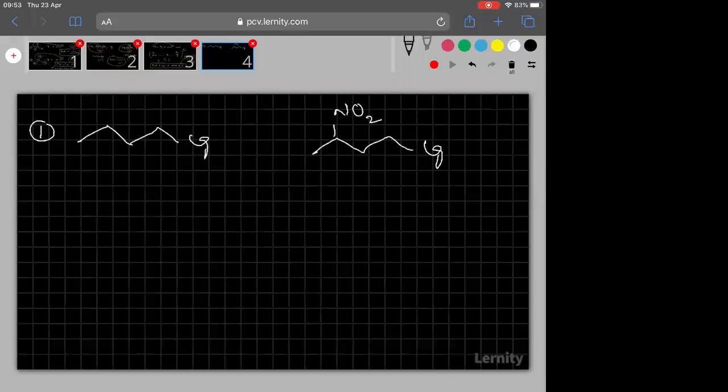So here, what is the answer? You know, second one. Why? Because NO2 is there here. NO2 is what? Minus I group. Just now I told you minus I or minus M will stabilize the transition state, thereby rate of SN2 will be more. Hope you are able to understand. Clear? Now next.